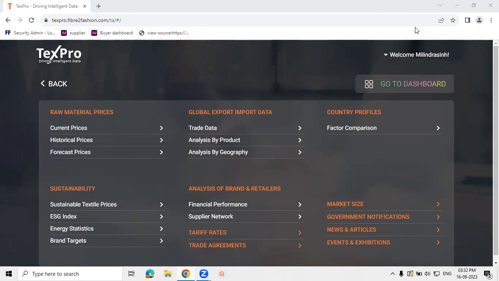TextPro is a first of its kind sourcing and procurement intelligence tool for the textiles and fashion industry. All the data and information which is required in the due process of sourcing and planning is, for the very first time, compiled and consolidated on a single platform. The data is compiled in a dashboard format.